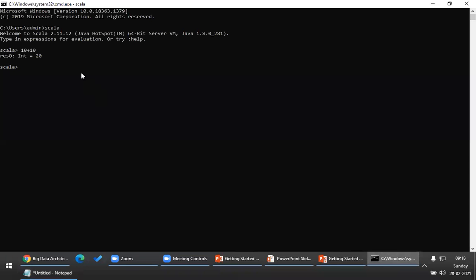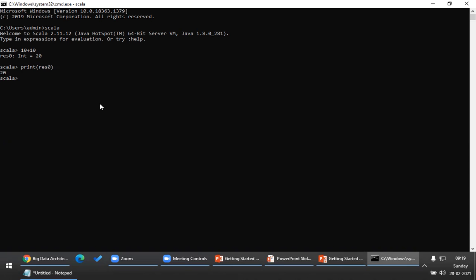However, in the Scala REPL, 10 plus 10, which evaluated to 20, has been automatically stored in an auto incremental variable, that is res0. So the next expression when I execute will be res1. Let me show you. Now the 10 plus 10, 20, which is of type Int, has been stored in a variable res0. So I can print this variable res0, that is 20.